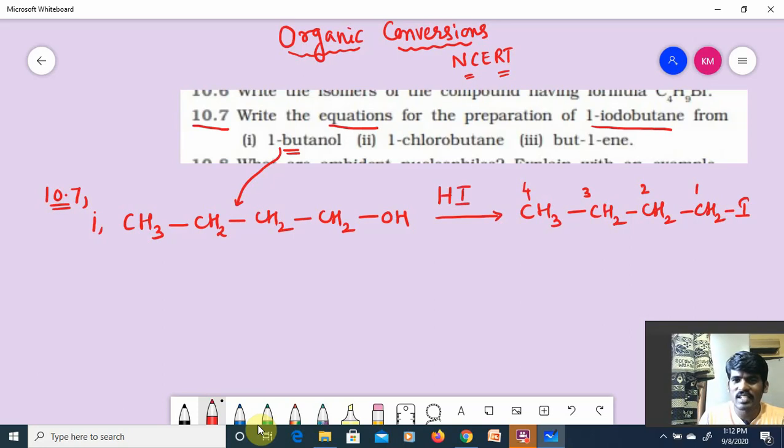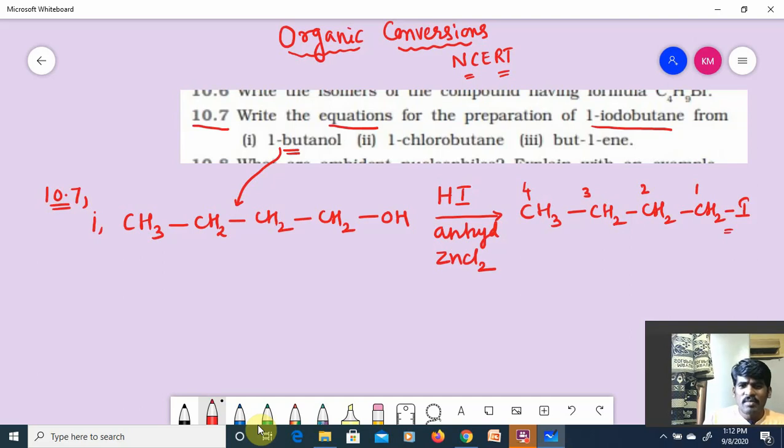Alcohols are treated with HI in the presence of anhydrous ZnCl2. This reaction is known as Groove's process, guys. When you treat alcohol with HI in the presence of anhydrous ZnCl2, you will get 1-iodobutane. It's very simple.